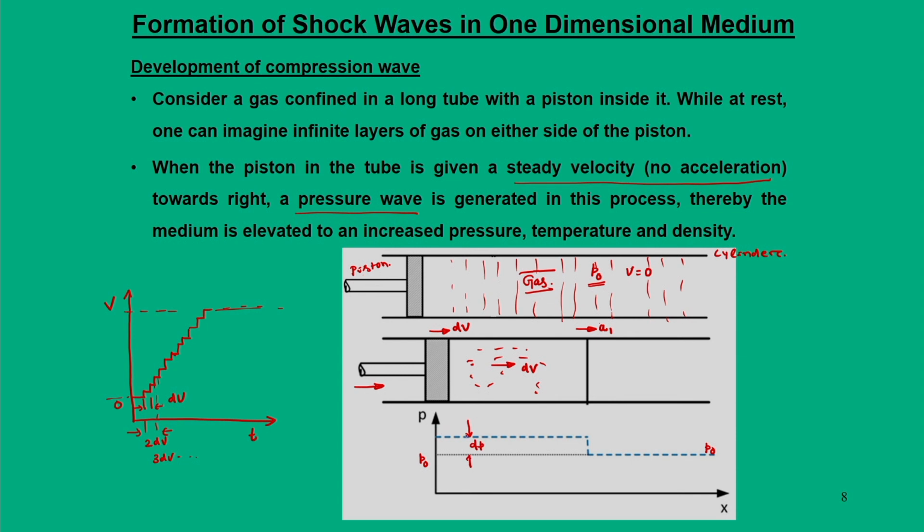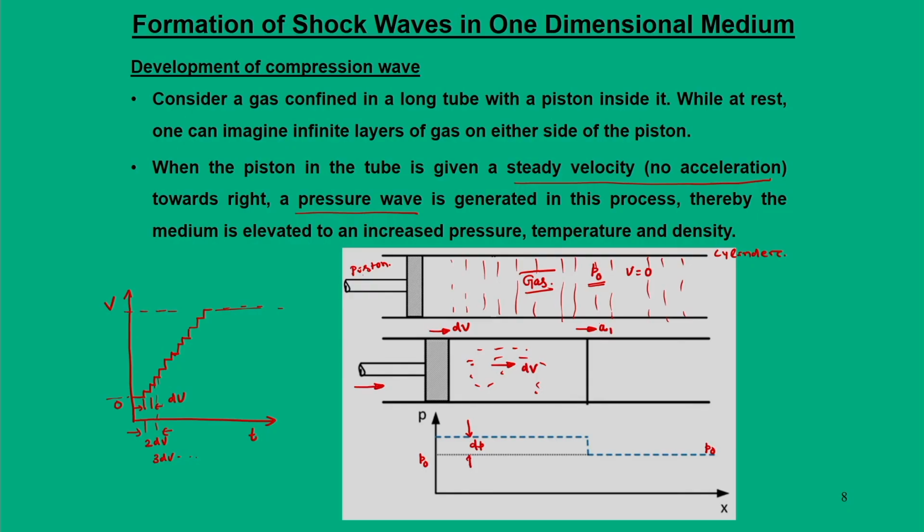Okay. So, with this first wave, the medium gets a pressure disturbance dP. So, this is the weakest wave that we are going to have in the medium. Now, since it is a weakest wave, we call this a sound wave, that is quite obvious. But at the same time instant, if I just increase this magnitude to another